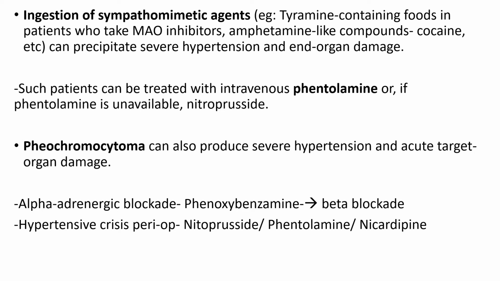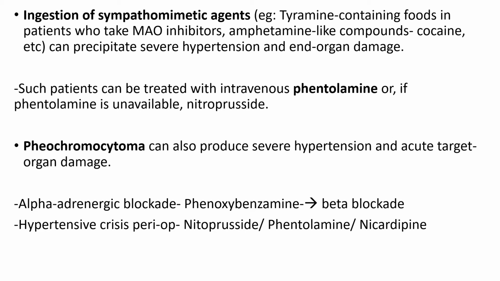Next is ingestion of sympathomimetic agents. Example, tyramine-containing foods in patients who are taking MAO inhibitors. Also amphetamine-like compounds such as cocaine, PCP. These can precipitate severe hypertension and end organ damage. Such patients should be treated with IV phentolamine, or if phentolamine is unavailable, then sodium nitroprusside.